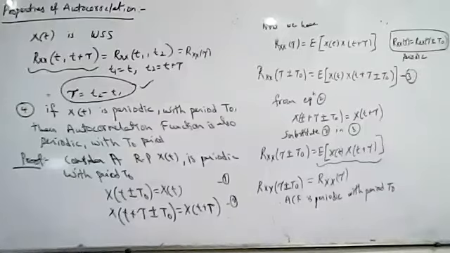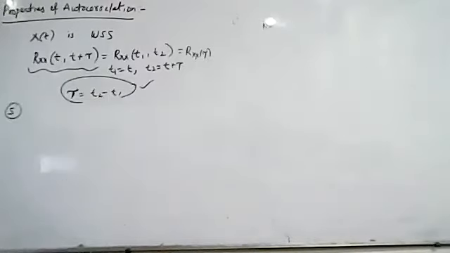Now we'll discuss the fifth property. Just note down the fifth property of autocorrelation.